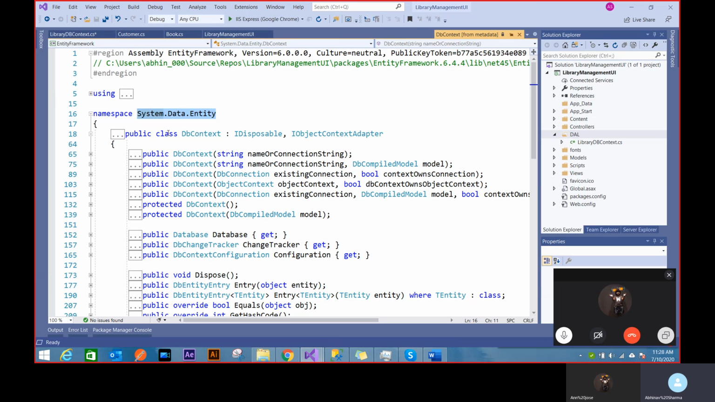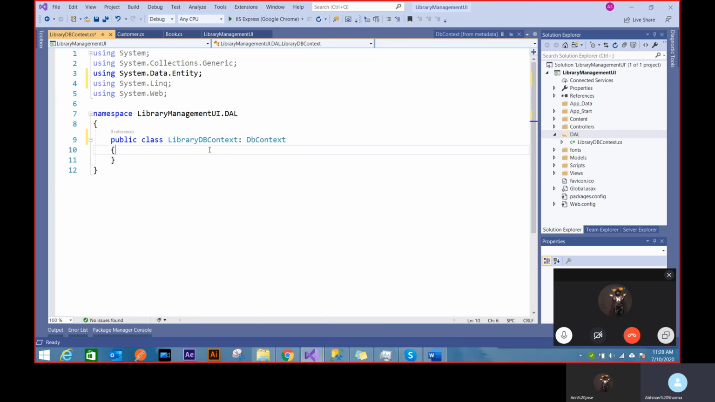This class is not available to me by default, because I want to work with Entity Framework. You can't use this unless you have installed Entity Framework. So that's where the installation part really enters. And why DbContext? Because I want to provide a way by which my application can handle all the database operations. So there has to be a class which is handling it for you.